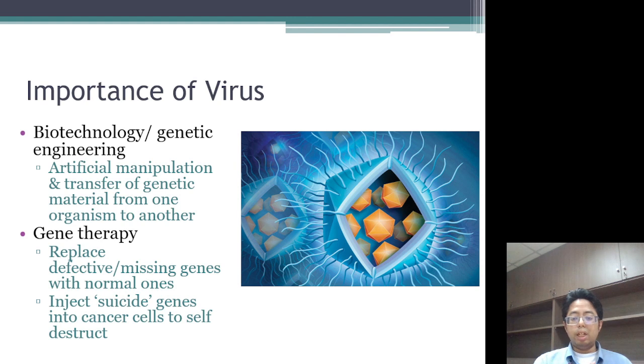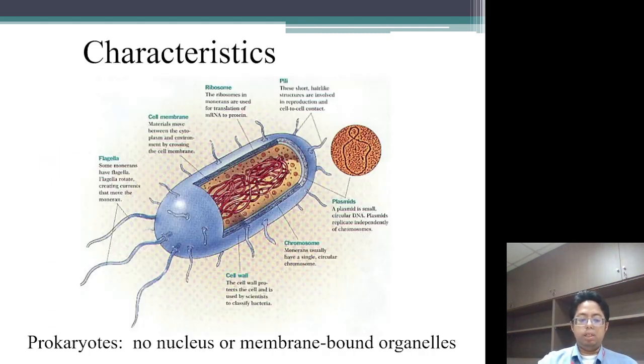Viruses are actually quite important because in biotechnology we use viruses to artificially manipulate genetic material from one organism and transfer it to another. Gene therapy is used to fix somebody's faulty genes using viruses. So you get the correct gene injected into a sick person so that they can repair their genetics. Or it can be used to inject suicide genes into cancer cells so that the cancer cell can self-destruct. Alright, now we move to kingdom Monera, or bacteria.